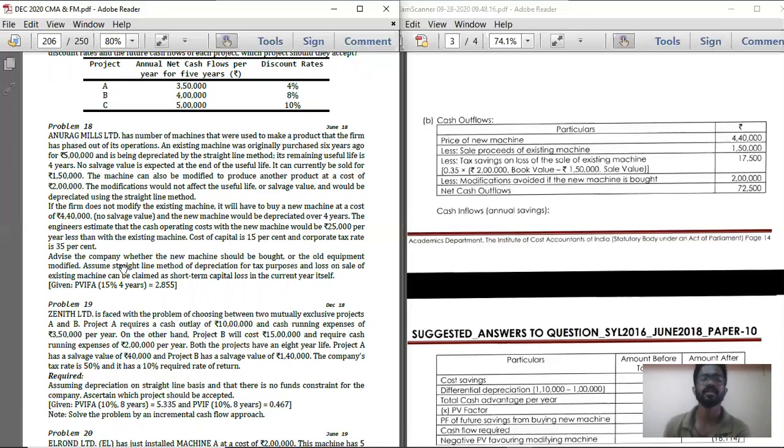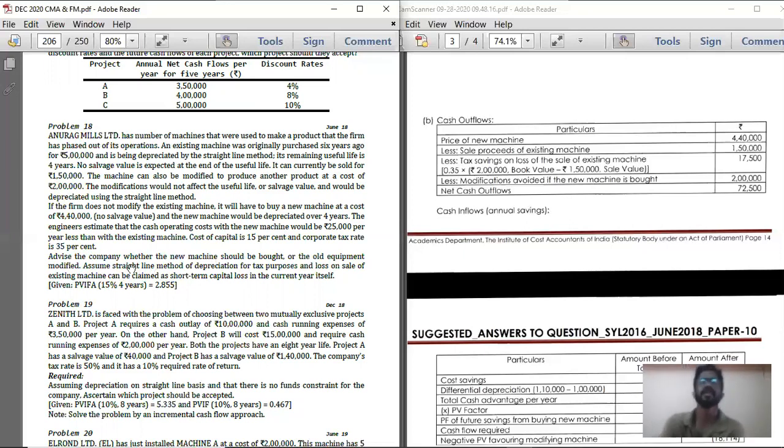So here there is some loss, because you are going to sell 2 lakhs worth of machinery for 1,50,000 if you are buying a new machine. So you are going to say loss 50,000. So that is short-term capital loss. On that, the tax is going to be tax savings. That is 50,000 into 35%. That is going to be 17,500 as tax savings.